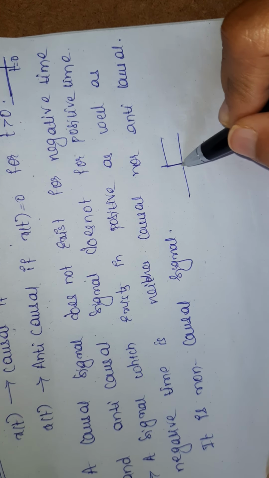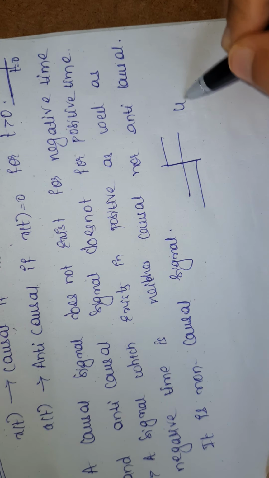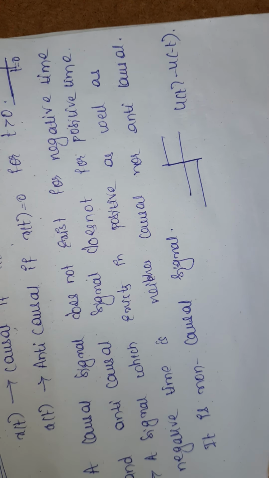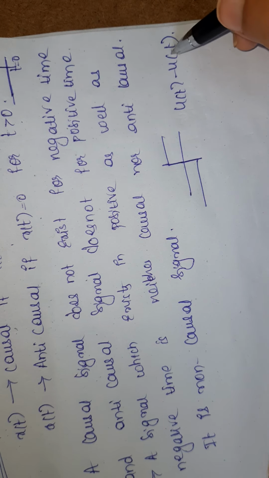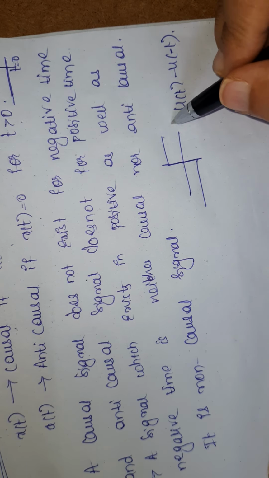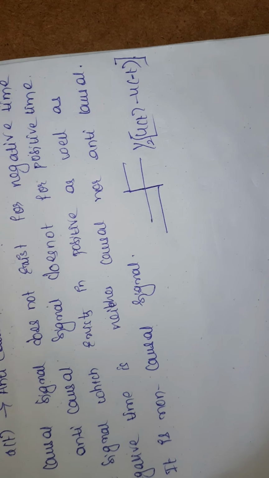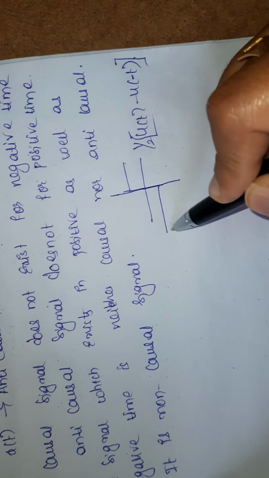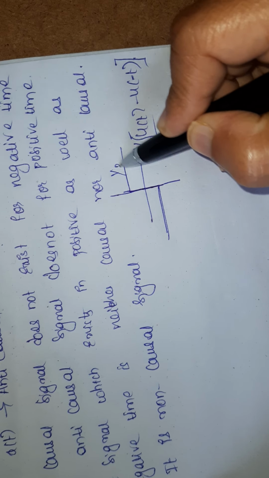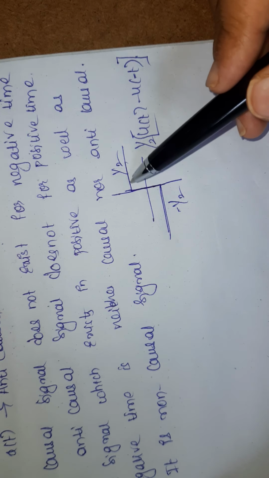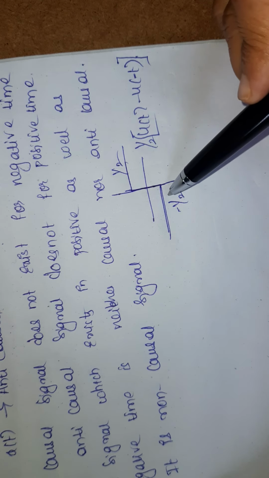Example, signum function. u of t minus u of minus t is a signum function, having the magnitude 1 by 2 actually, plus 1 by 2 and minus 1 by 2. So it is not a causal signal, it is not an anti-causal signal.